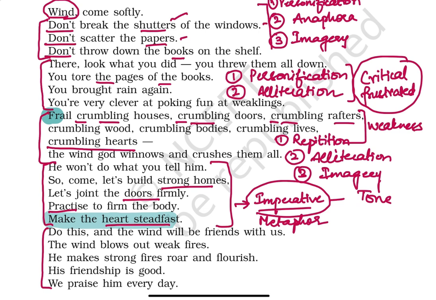If we're using a simile, I hope you children must be knowing, she's as beautiful as a rose. That means we've used the word as to compare a living being with the beauty of a rose, right? Now, if I have to say it in another manner, if I indirectly have to address her, what will I say? That she's a rose. So I'm metaphorically addressing that girl as a rose. Similarly, I'm metaphorically addressing the mind, the heart to be very steadfast, to be very strong.